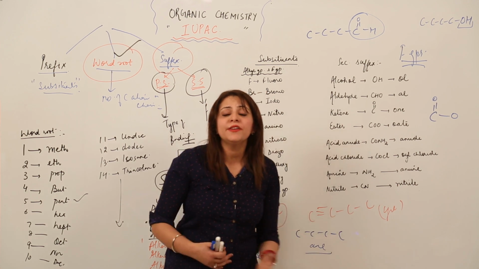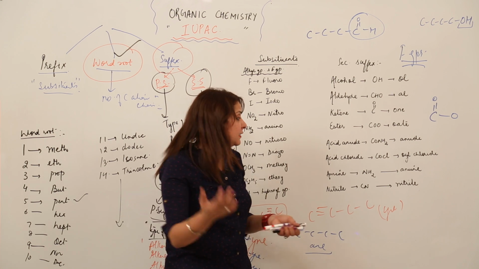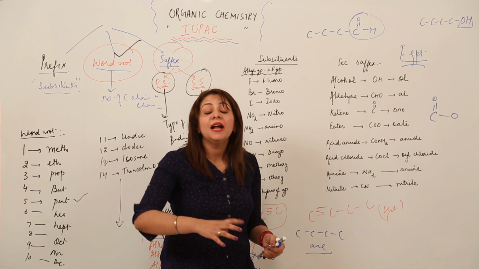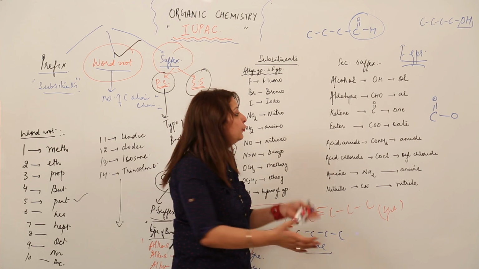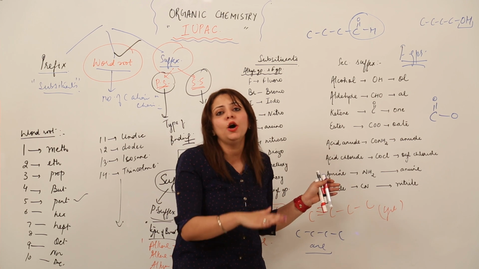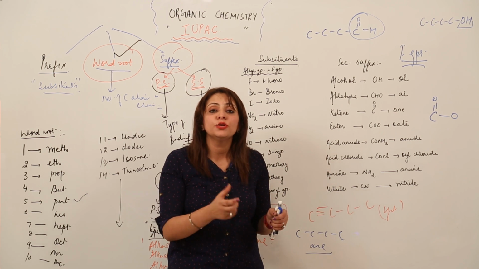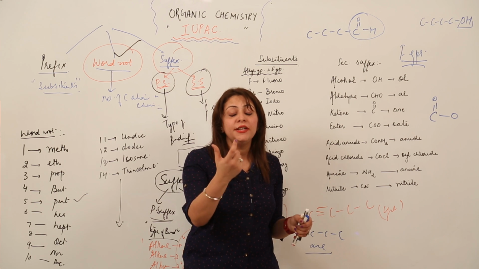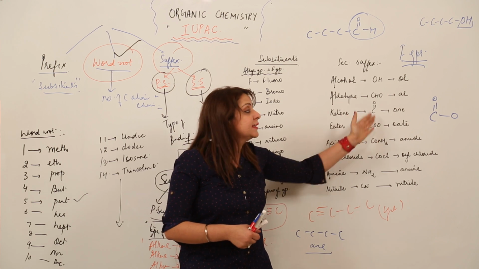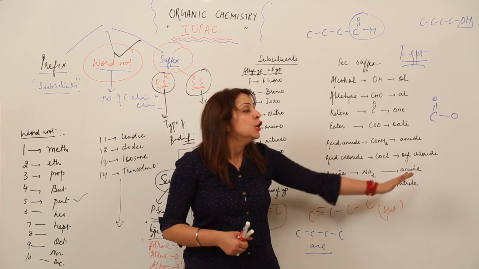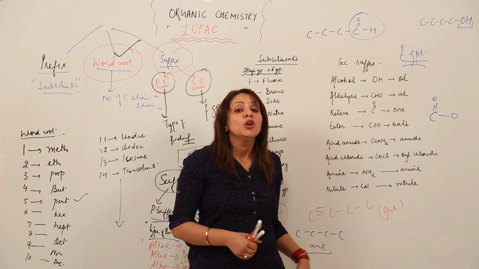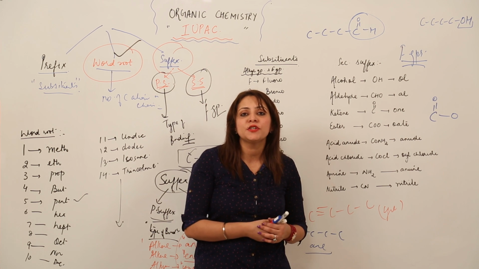So there are so many functional groups which we come across, and these are only a few. Don't think that these are the only functional groups present. There are so many functional groups. I have listed a few for you. So just go through all the functional groups. I am just telling you the method of how we do it, right? You just need to know the functional group, and you need to know which atom or group of atoms specify these functional groups and the suffixes which are used accordingly, right? So this is how we are going to indicate this secondary suffix. Now there is a specific rule as well which we will be using.